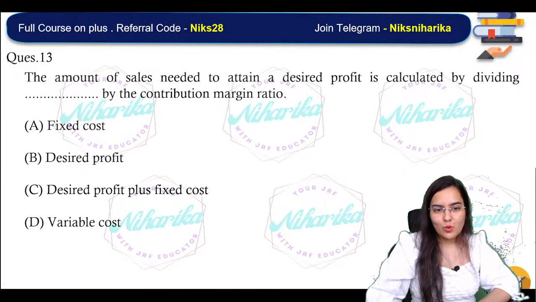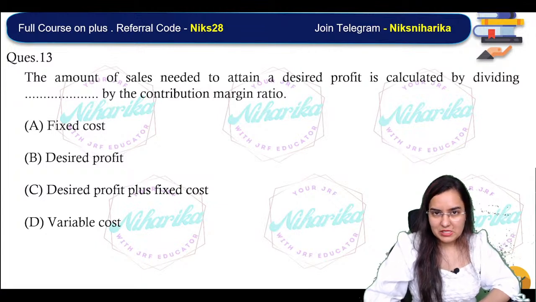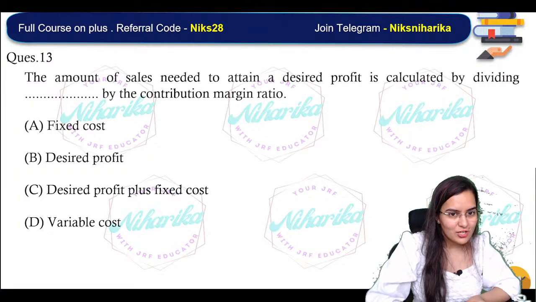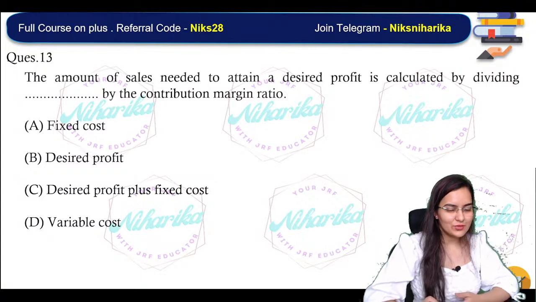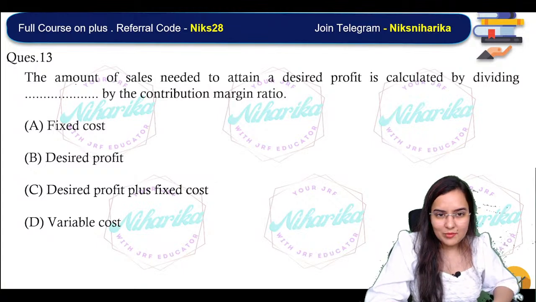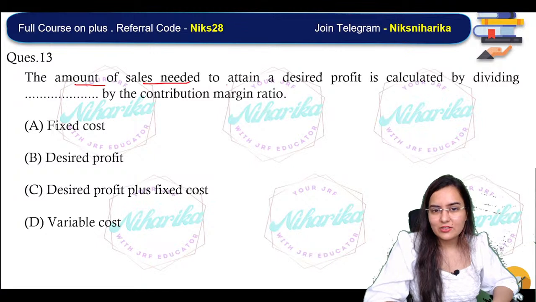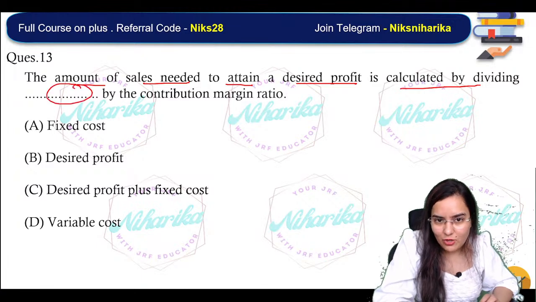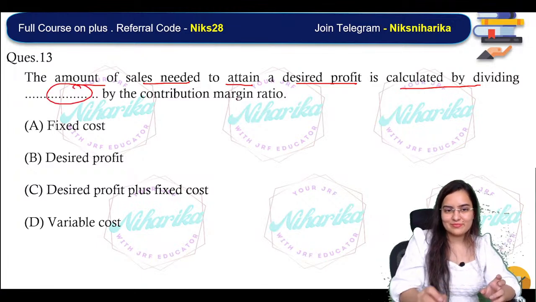Now, this question, you have done a very nearby question. Let me see how much you can recall and tell me the answer. Very interesting question. The amount of sales needed to attain a desired profit is calculated by dividing dash by the contribution margin ratio.